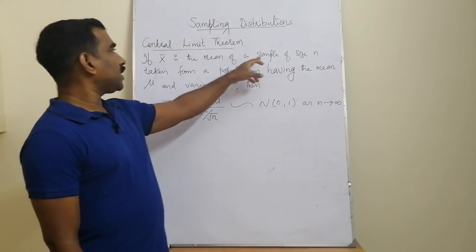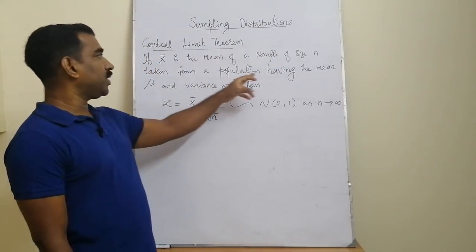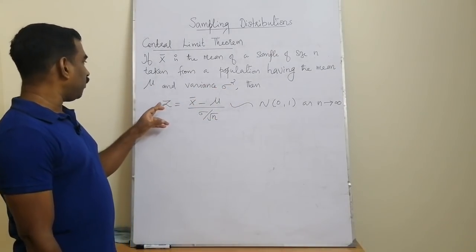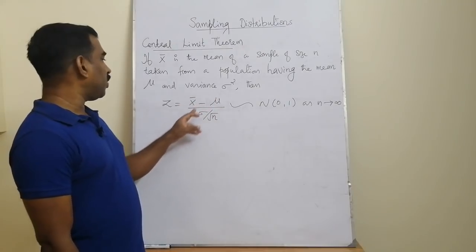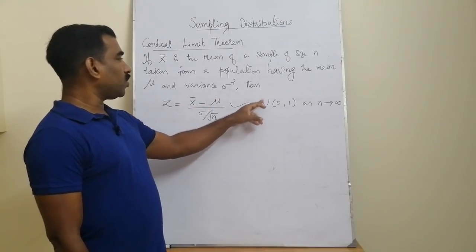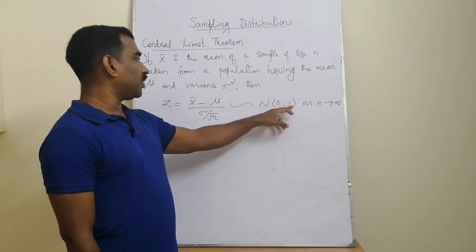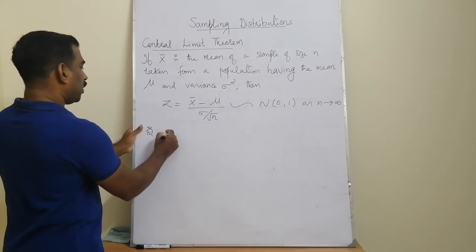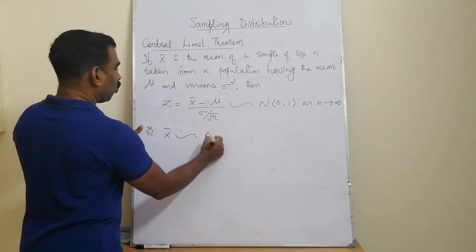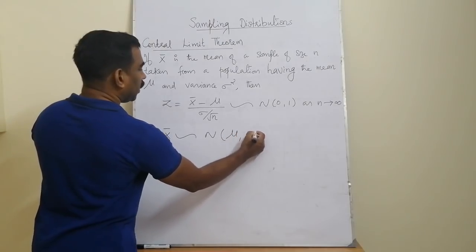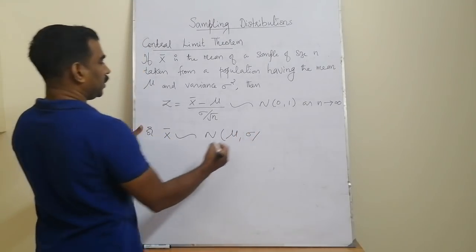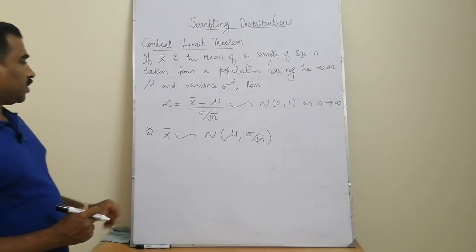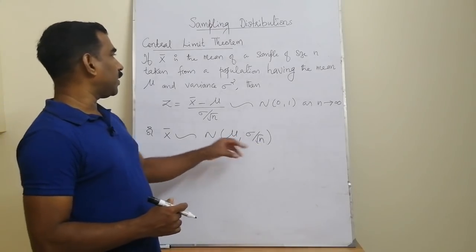If x bar is the mean of a sample of size n taken from a population having the mean mu and variance sigma square, then the new random variable z is equal to x bar minus mu divided by sigma by root n follows normal distribution with mean 0 and standard deviation 1 as n tends to infinity. Or we can say that x bar, what is the distribution of x bar? X bar follows normal distribution with the mean mu and standard deviation sigma by root n, N(mu, sigma by root n).